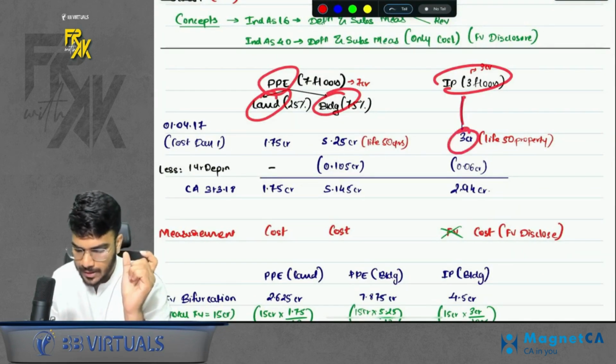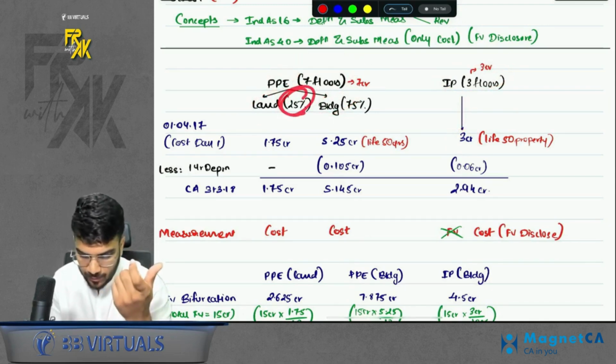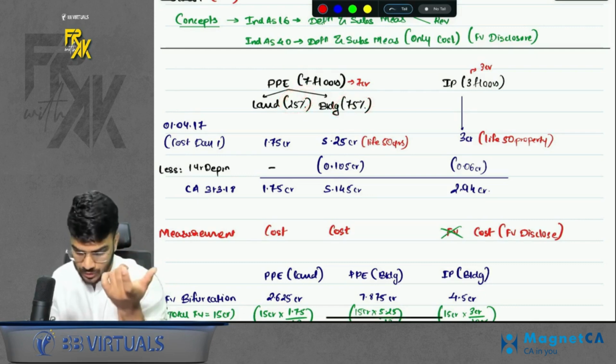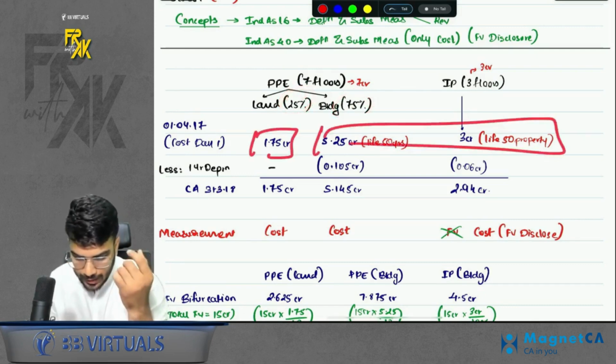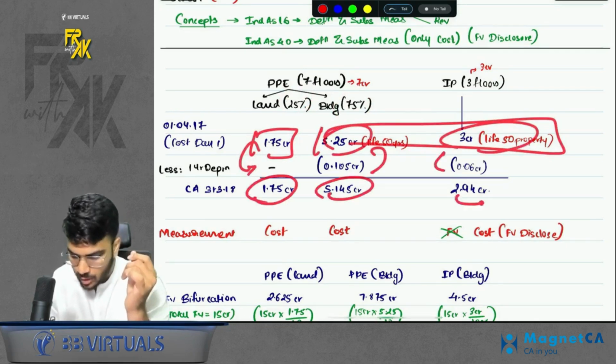So IP cost was 3 CR. Then the remaining PP was 7 CR. Under 7 CR, you have to bifurcate land. Land was 25%, building was 75%. This was given in the question. So we bifurcated, and we got the cost on day 1. Land you will not depreciate, building you will depreciate. You will depreciate and find the value on year end. Okay, so we got the value on year end.